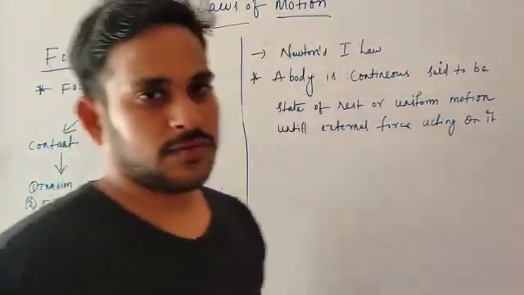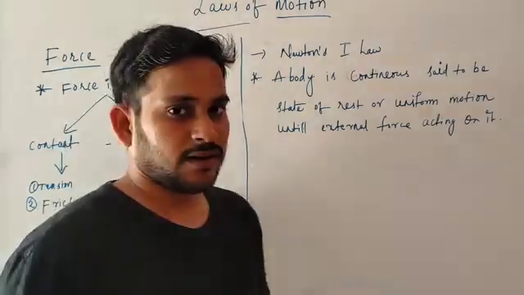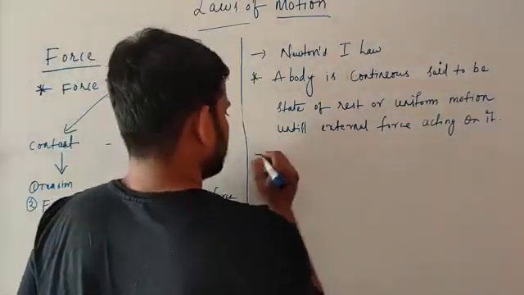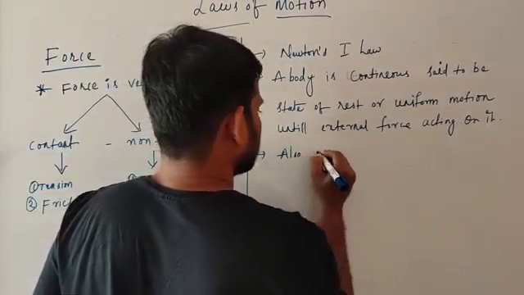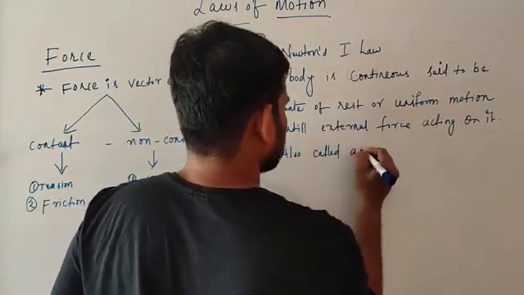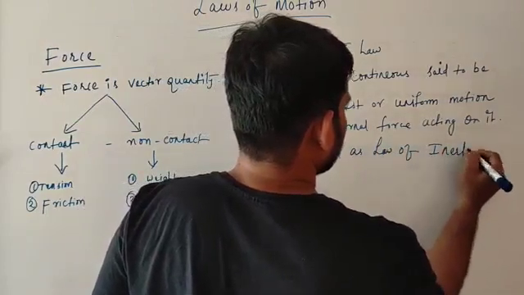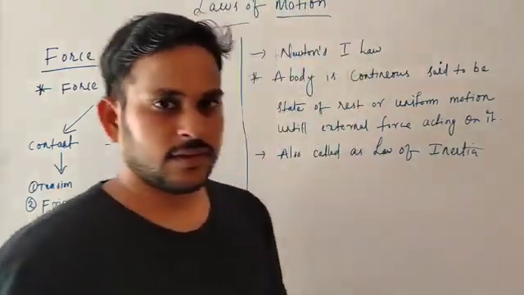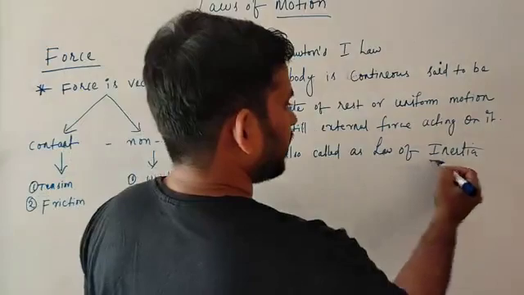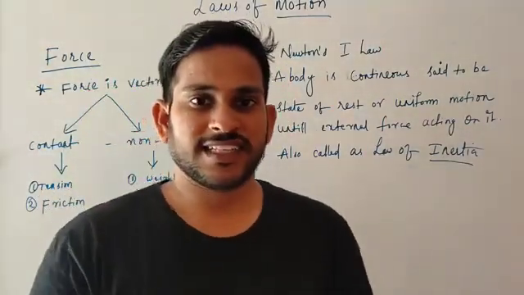This is called Newton's first law of motion. Another name for it is the law of inertia. What is meant by inertia? Inertia is the inability of a body to change its state of motion or state of rest by itself. It is called inertia.